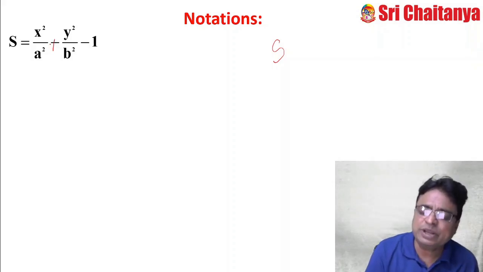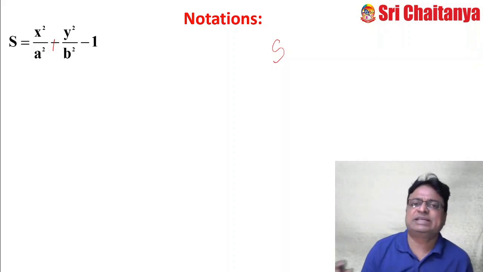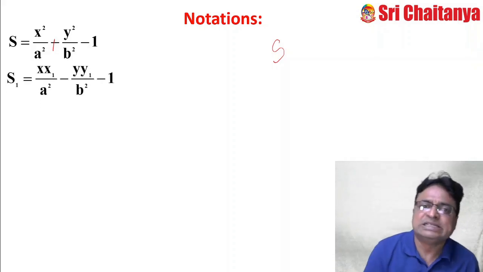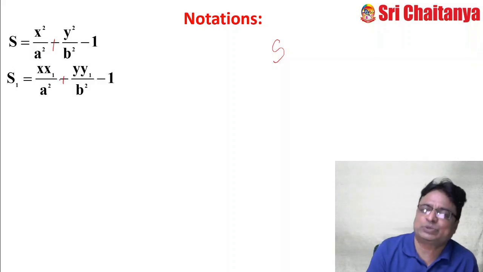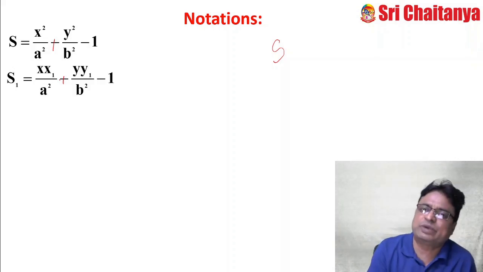But S stands for x square by a square plus y square by b square minus 1 only. Similarly for S1: xx1 by a square plus yy1 by b square minus 1.